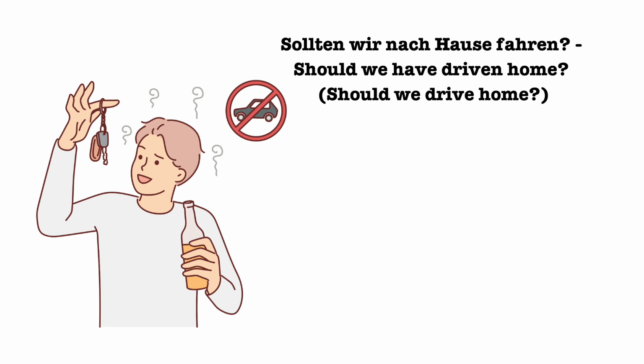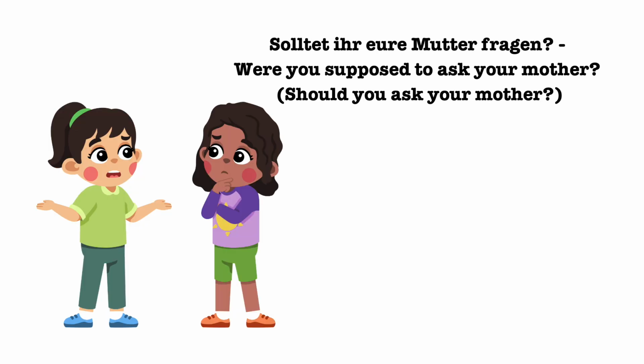It could be a past recommended request. Were we requested to drive home while not yet home? Solltet ihr eure Mutter fragen? Were you supposed to ask your mother? Should you ask your mother? This one is even more on the nose. If you assume that it is in the past tense, were you supposed to ask your mother, the implication is that you should ask your mother. If you assume the Konjunktiv 2, should you ask your mother, it is explicitly telling you to ask your mother. Either way, when you hear the German sentence, you would probably go ask your mother.